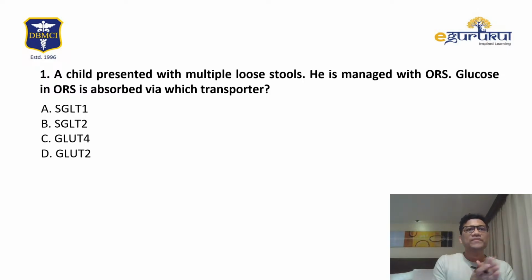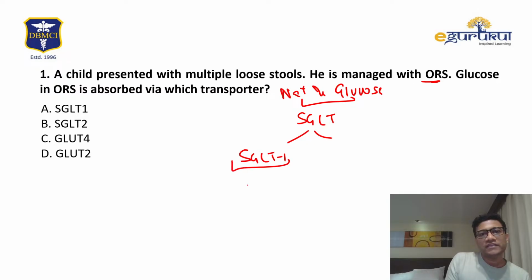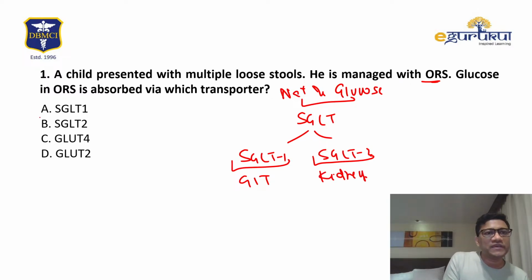A child presents with loose stool, so ORS. ORS contains sodium and glucose, because they are needed by SGLT. Remember, SGLT1 is in the GIT, SGLT2 is in the kidneys. So if ORS is given, SGLT1 must be the best answer. If they mention ORS, it requires both, and it should be GIT.